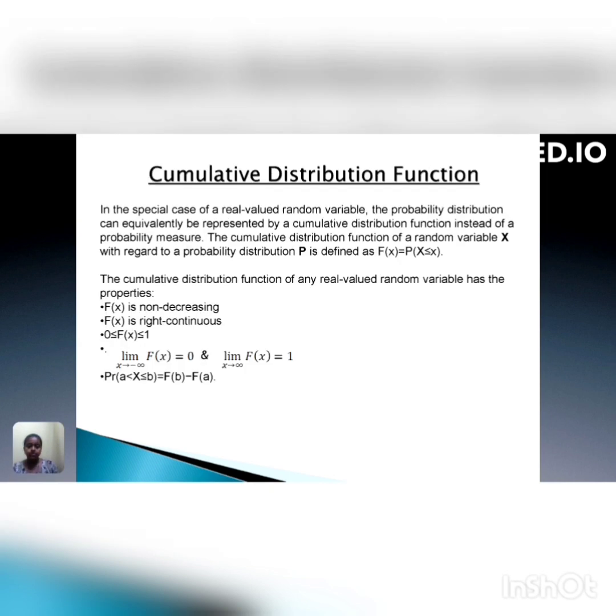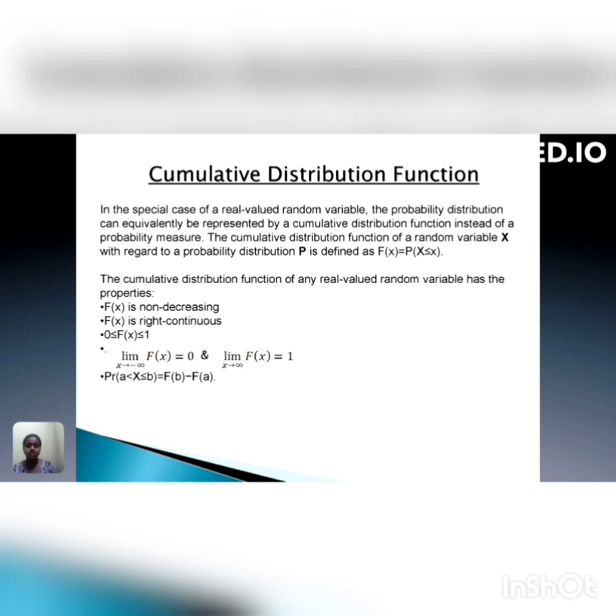Cumulative distribution function. In the special case of a real valued random variable, the probability distribution can equivalently be represented by a cumulative distribution function instead of a probability measure. The cumulative distribution function of a random variable X with regard to a probability distribution P is defined as F of x equal to probability of random variable X less than or equal to x.